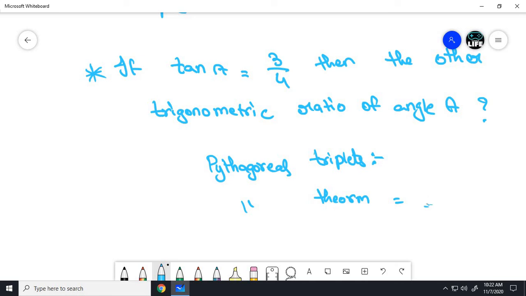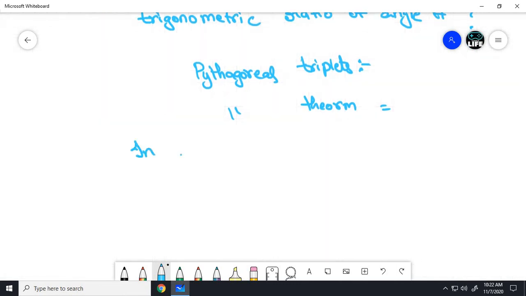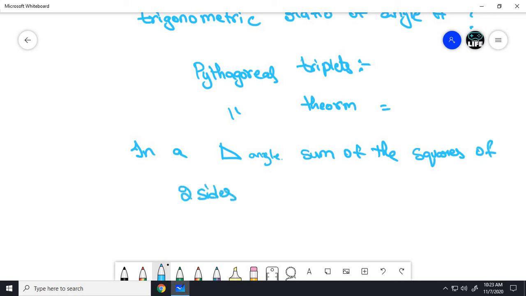In a right angle triangle, the sum of the squares of two sides equals the square of its hypotenuse.